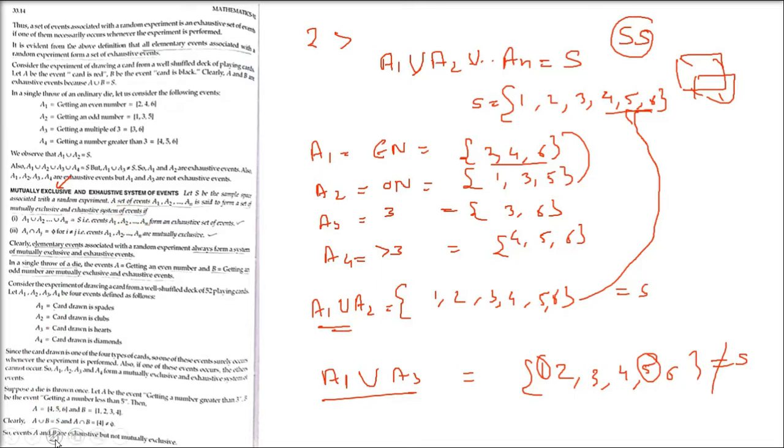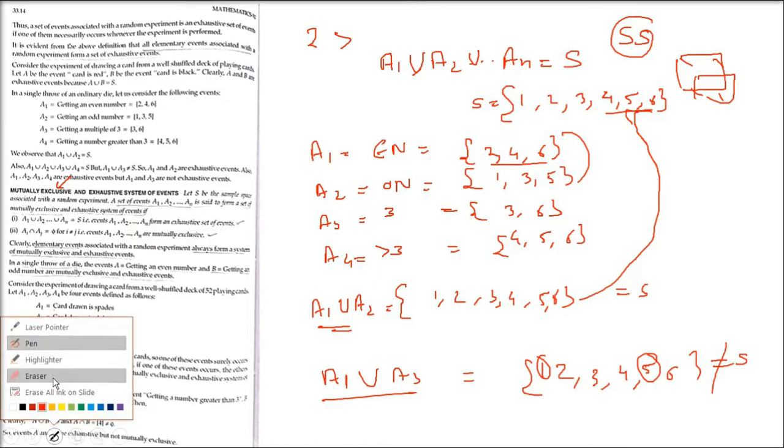If you assume S to be the sample space associated with a random experiment, then a set of events A1 till AN is said to form a mutually exclusive and exhaustive system if we have two conditions. So S is a sample space and we have A1 till AN. These are the events. They are both mutually exclusive and exhaustive also. So there are two conditions which it should follow.